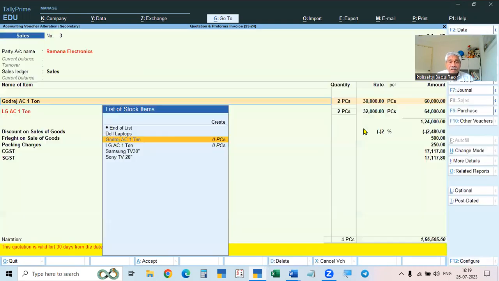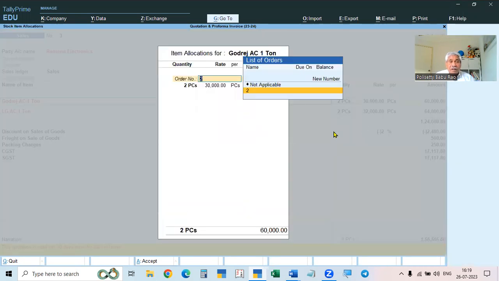And here, this order number is related to the sales order.